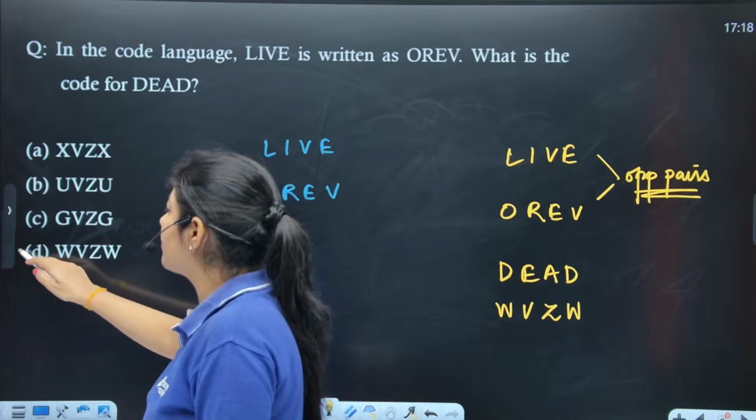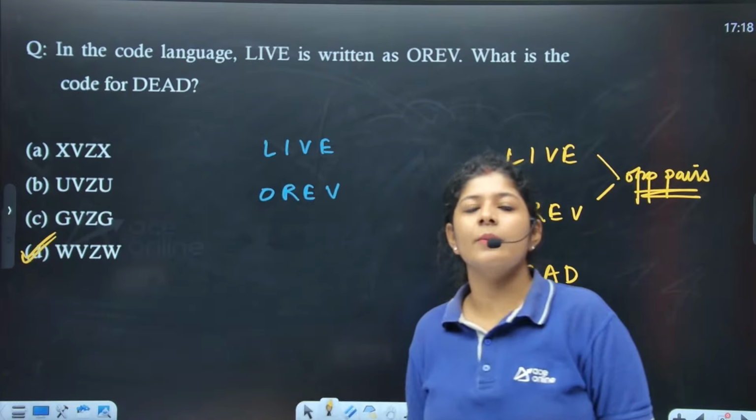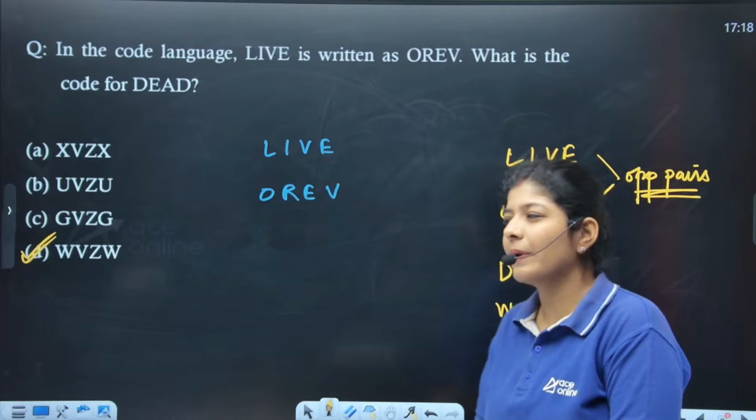Do we have this in our options? Yes. Option number D is the correct one. Option number D is the correct one. It's a very simple one.